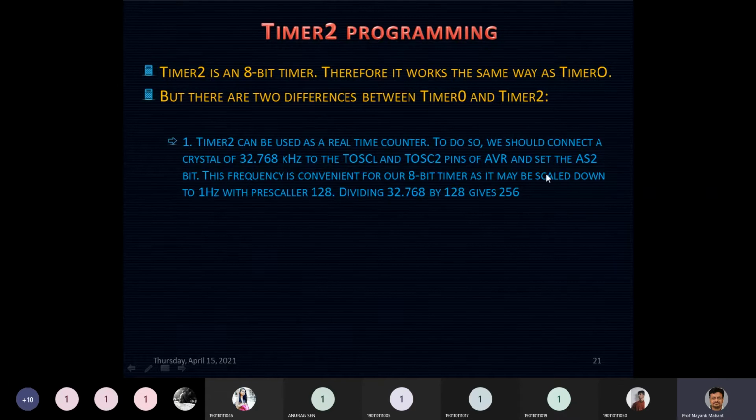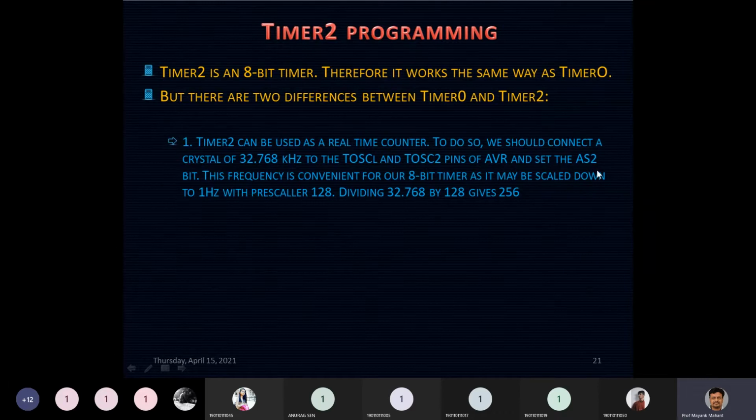And we need to operate it in asynchronous mode. Timer 2 can operate in asynchronous mode. What do we mean by synchronous and asynchronous mode? Generally all the peripherals available in your ATmega32 work at the same frequency as the frequency at which your CPU runs, so they are working in synchronous mode. Asynchronous means you are operating your timer on a frequency which is different from your system frequency.